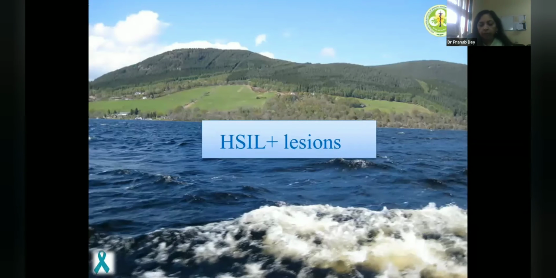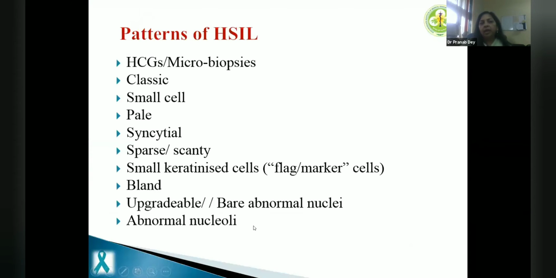So the whole idea of screening Pap smears is not to miss HCL plus lesions, and HCL can present as microbiopsies predominantly. Classical means it will have microbiopsies as well as conventional scattered cells, very small cells which are actually indicative of high grade lesion. Pale cell dysplasia means the cells are there but they do not have hyperchromasia.